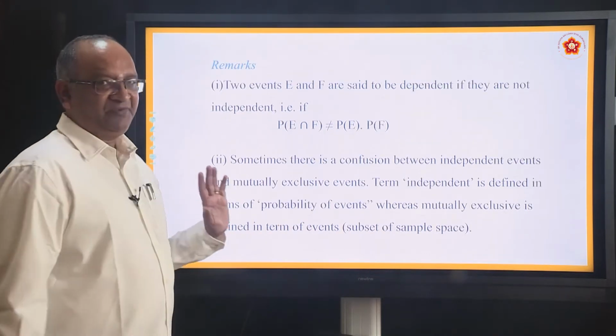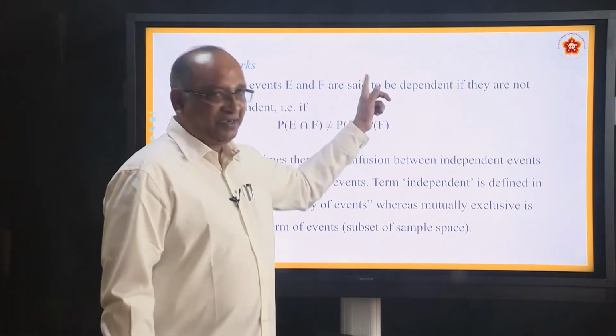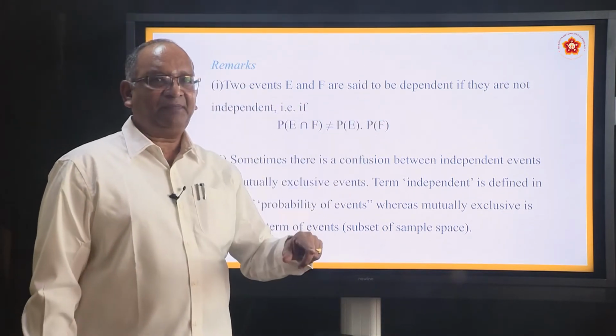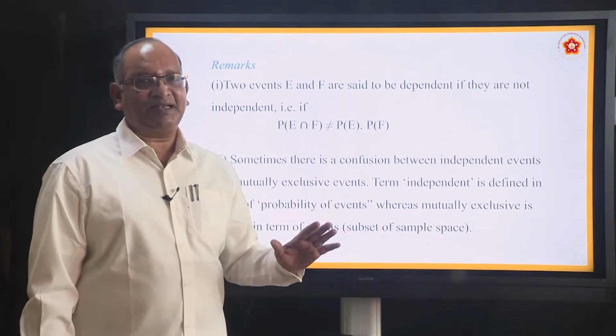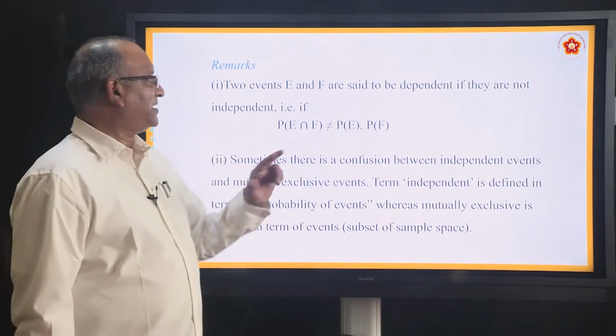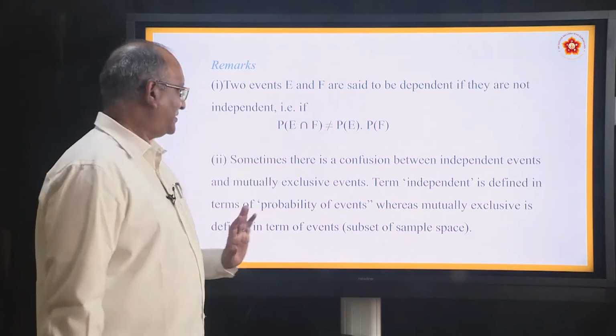Remarks. Some very important points. Two events E and F are said to be dependent when they are not independent. That means P(E ∩ F) is not equal to P(E) × P(F). If it is not equal, they are dependent. If they are equal, they are independent.